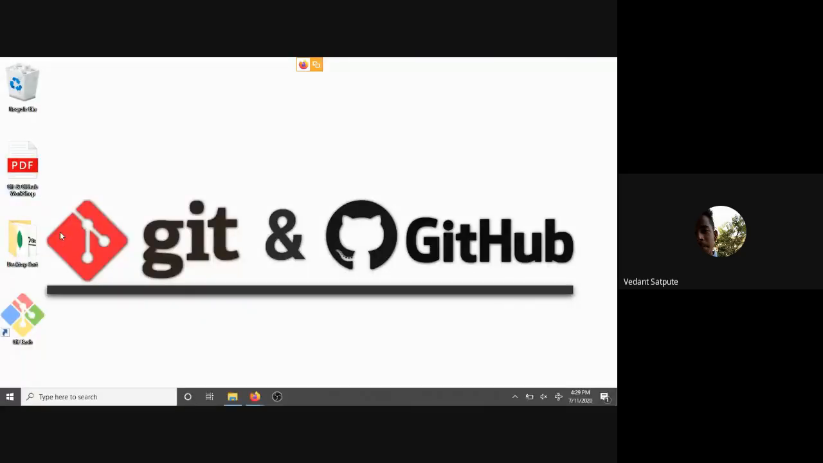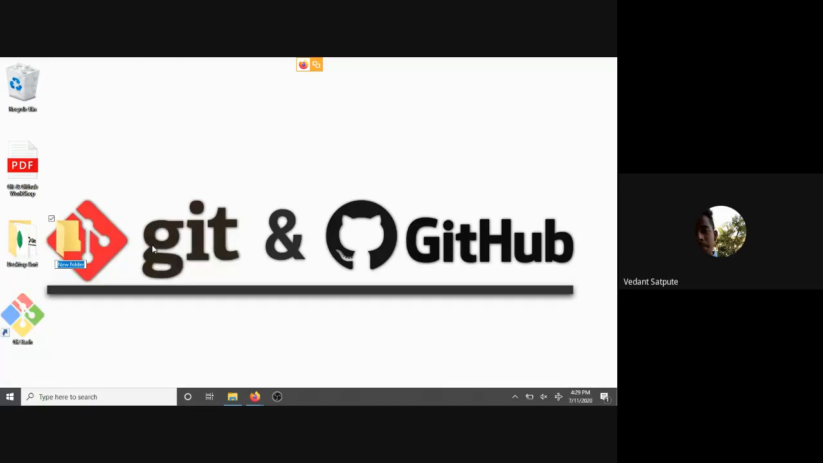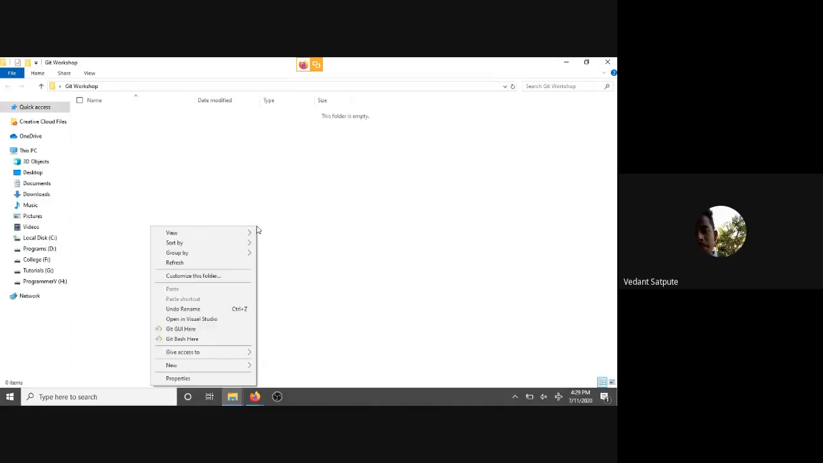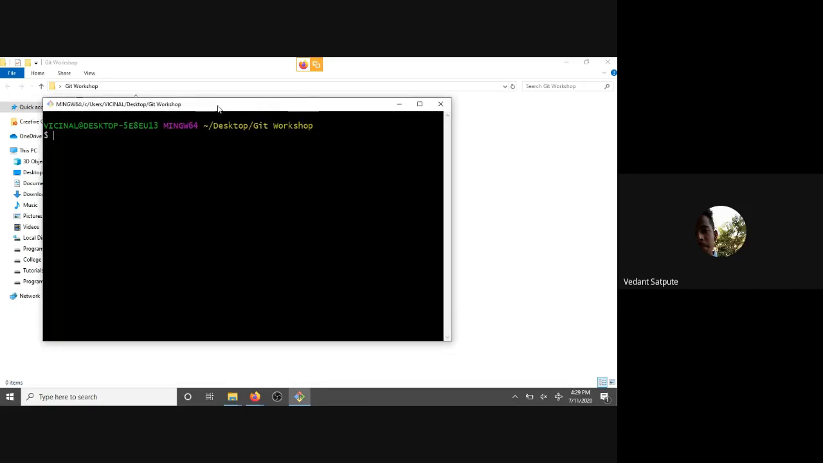So we will start by creating a new folder. We name it git workshop. So this is our new folder. We will open this folder, and when you right click on it, you will see that you now have the option of Git Bash Here. Select that option. So I think this terminal is visible, right? You can see the text on the terminal, right?